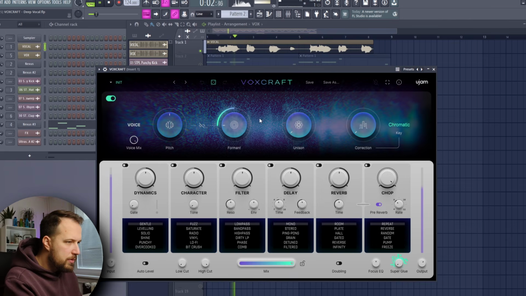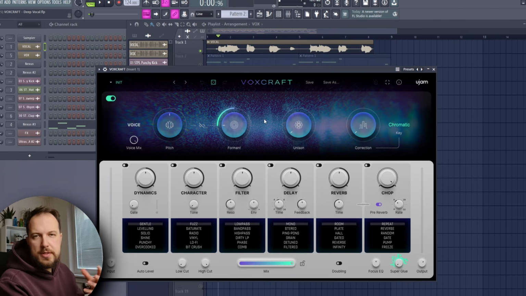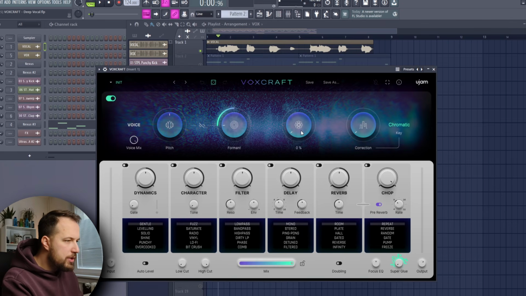So it's still the same key, but the color of the vocal is very different. Let's also increase the unison, like this. So we have this double vocal almost. We're gonna enable character again, keep it at fuzz, so it's gonna be slight distortion. Nothing major here.